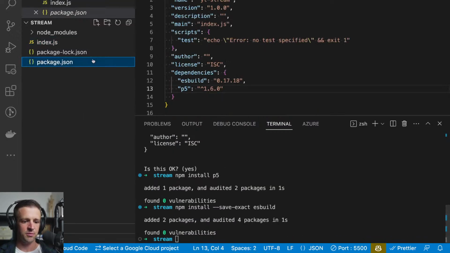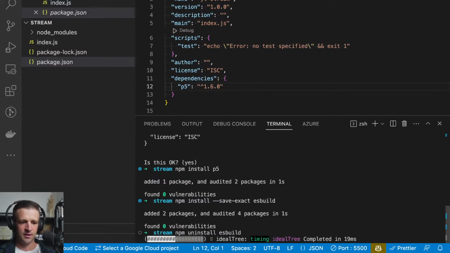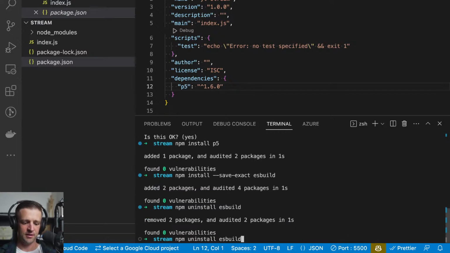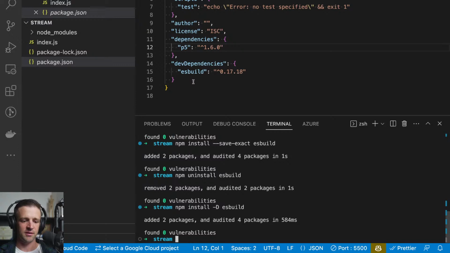It added 2 packages. We go to package.json and we can see it added this to our dependencies. Now, I want this to be saved to our dev dependencies. So npm uninstall ESBuild, and that removes it from dependencies. And then rather than copy pasting, npm install, and then we can use the minus capital D flag, and that should install as a dev dependency because we don't need this package in production.